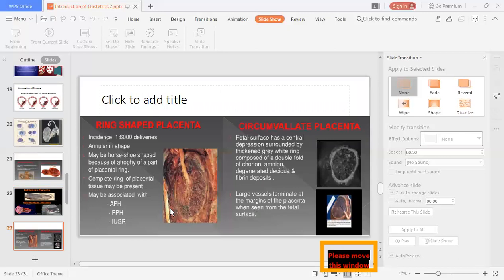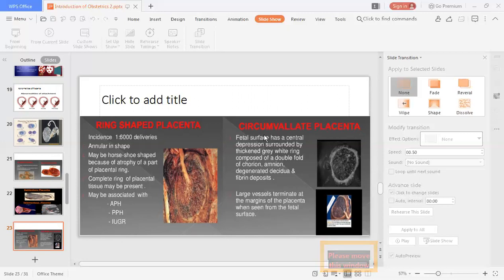Then another variety is the ring-shaped placenta. What we see here is a ring which is formed over here. The incidence is about 1 in 6,000 deliveries. It is annular in shape, maybe horseshoe shaped because of atrophy of part of the placental ring, or a complete ring of placental tissue may be present. It is always associated with APH, that is antepartum hemorrhage, or PPH, postpartum hemorrhage, or IUGR, that is intrauterine growth retardation. That may be the reason.